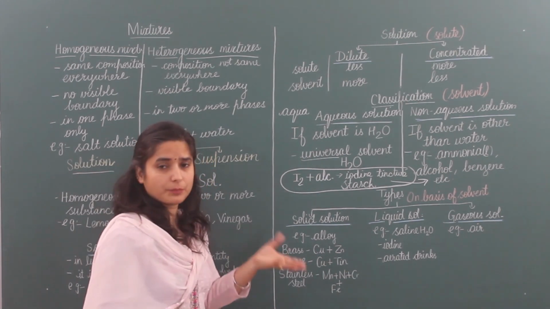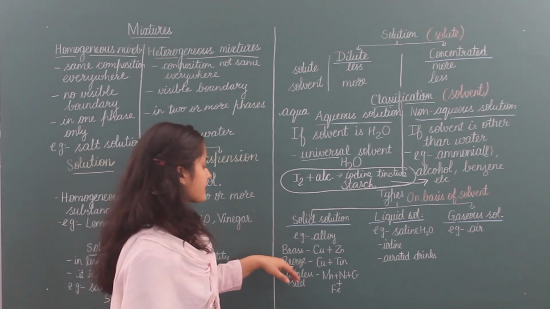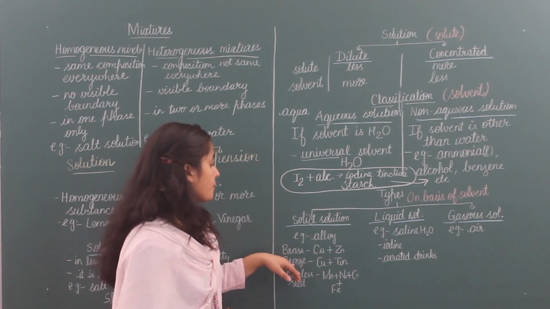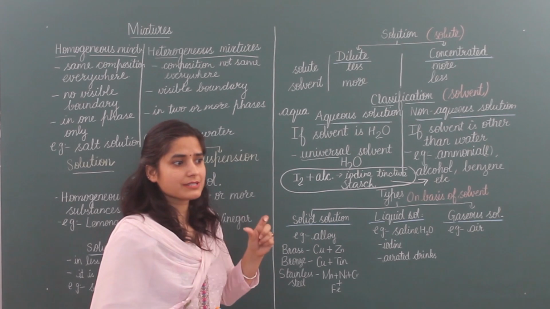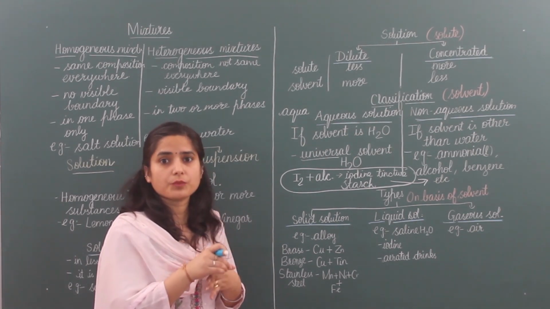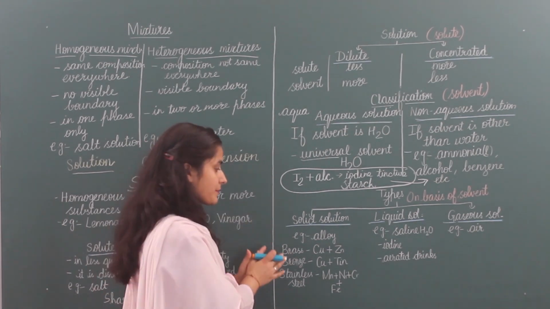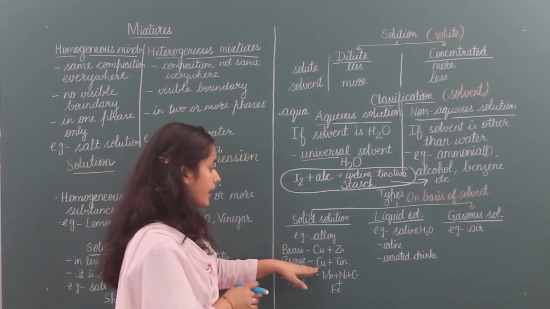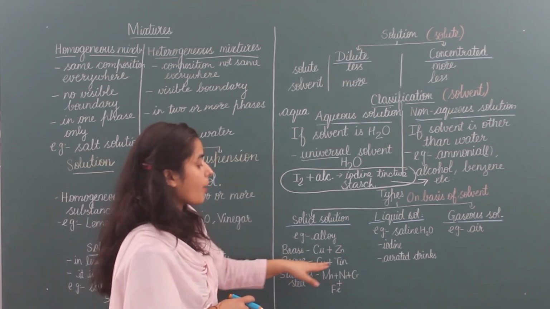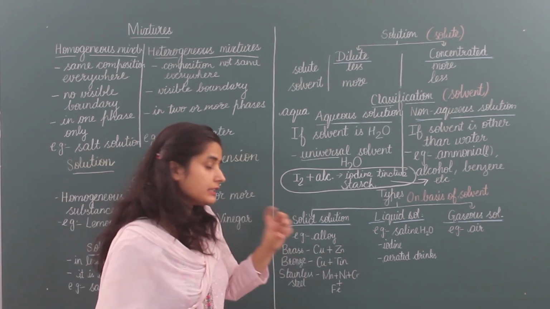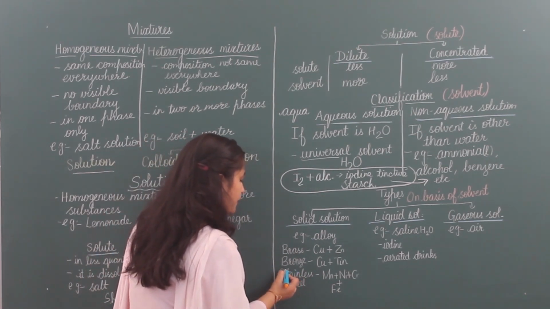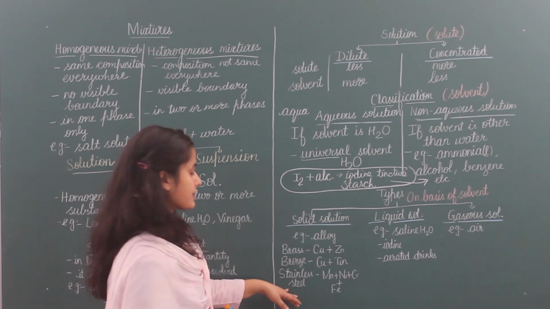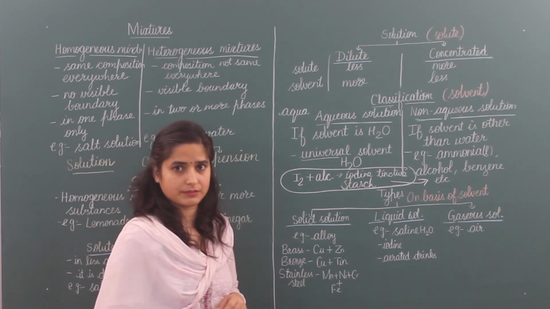Brass is also called pittal at home. Next, bronze. Bronze is brown colored. You have seen gold, silver and bronze medals. So that bronze medal is an alloy. It is made when copper is added to tin. And the last one, which you can see in every home, everywhere, is stainless steel.